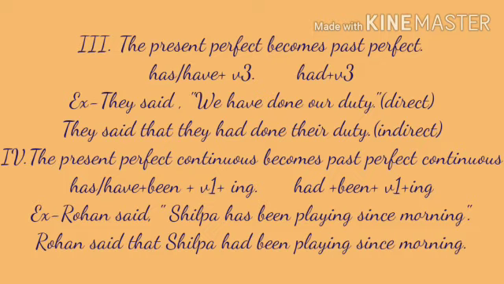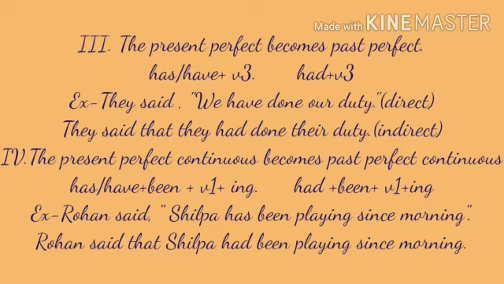Next, the present perfect continuous becomes past perfect continuous. As we know the verb agreement of present perfect continuous and past perfect continuous, present perfect continuous is has, have plus been plus v1 ing form. Past perfect continuous is had plus been plus v1 ing form.